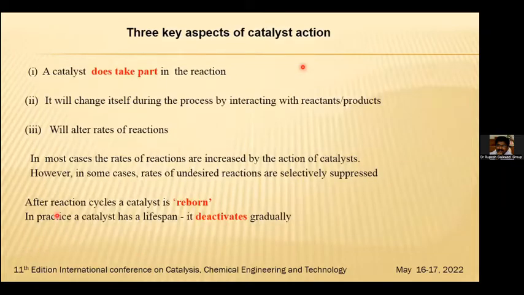There are three key aspects of catalyst action. A catalyst does not simply take part in the reaction; it will change itself during the process by interacting with reactants or products. It will alter the rates of reaction. In most cases, the rates of reactions are increased by the action of the catalyst. However, in some cases, the rates of undesired reactions are selectively suppressed. After reaction cycles, a catalyst is reborn. In practice, a catalyst has a lifespan; it deactivates gradually.